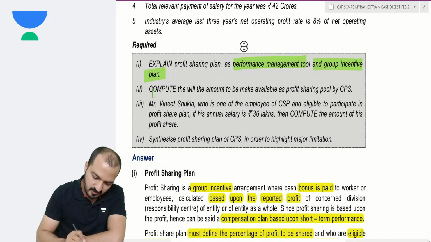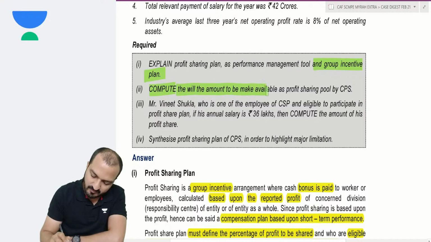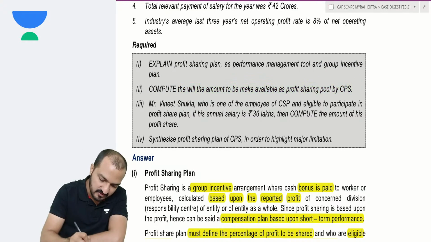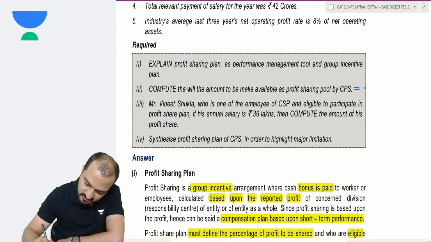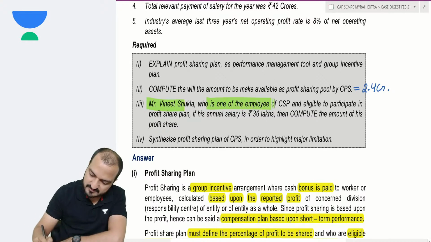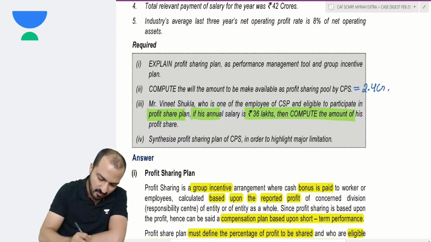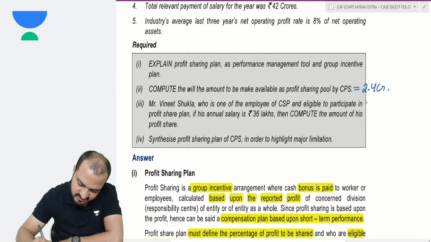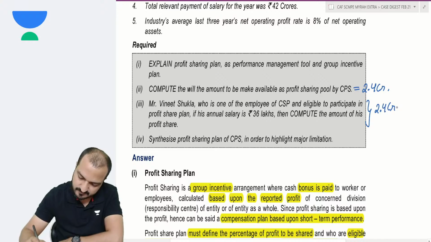Compute the amount to make available as profit sharing pool by CPS. Well, this we calculated: the amount of profit share pool should be 2.4 crores. Further, Mr. Vinny Chukla, who is one of the employees and eligible to participate in the profit share plan, if his annual salary is 36 lakhs, then compute the amount of his profit share. So what will be his share? Well, out of 2.4 crores,